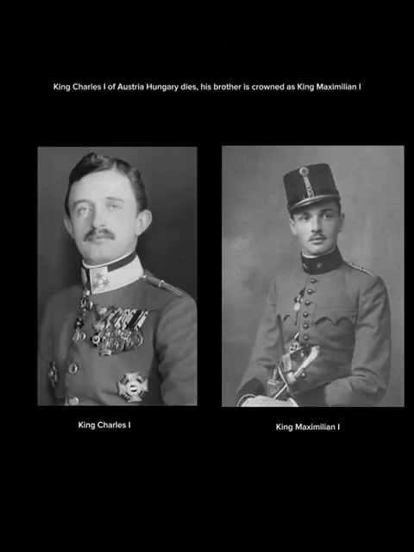King Charles I of Austria-Hungary dies. His brother is crowned as King Maximilian I. Under British administration, the British colony of the Falkland Islands are to provide a homeland for the Jewish people.